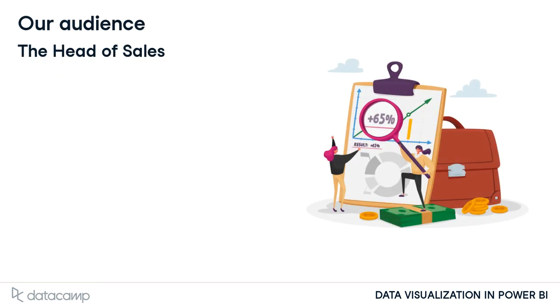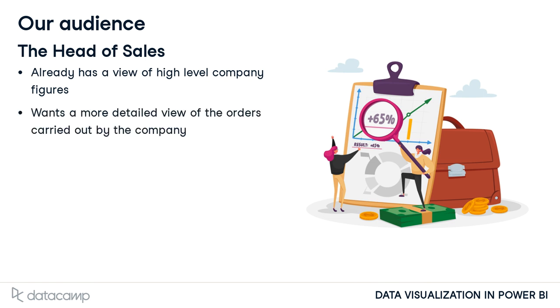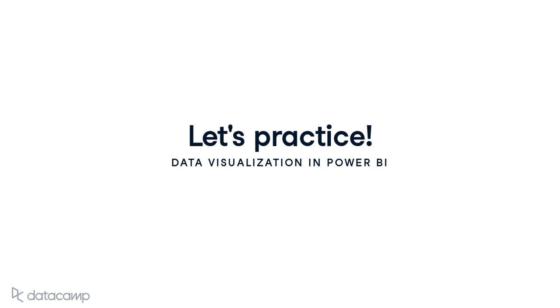Our initial audience will be the head of sales of the company, who has a good understanding of the high-level figures related to the company's performance and the products they sell. However, the head of sales does wish to investigate in more detail what type of orders the company is processing and what products are being ordered. The specific output requested will be tailored to her requirements as it is a special project she has asked you to perform. Now that we've learned a little bit about the data and our intended audience, let's dive into some